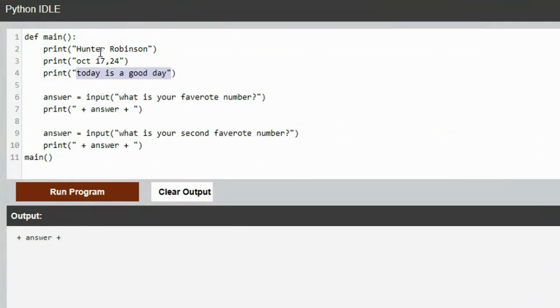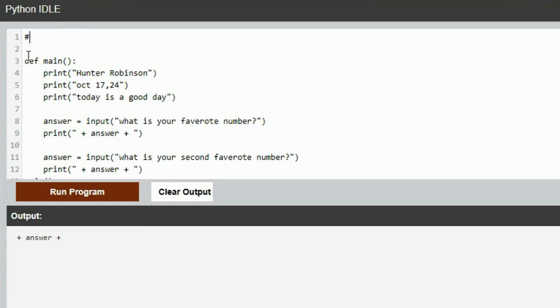But it's saying to do it with comments. Normally, we would do it at the very first thing with comments. That's a comment. When you hashtag, that's a comment. If you put your name there, it will totally ignore that line because it knows this is not a line of code. This is a comment for people to read, not the computer to read. So yes, you're supposed to put your name, date, and the purpose of the program, 2.025 special assignment, at the top. But I don't mind. I would not have counted off for just having it here in the print statement. So I can still count that. But let's run it and see what happens.